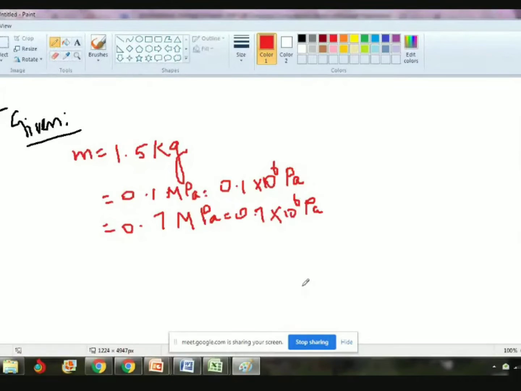So write simultaneously. My question is, what is 0.1 to 0.7? What is the name of the property?